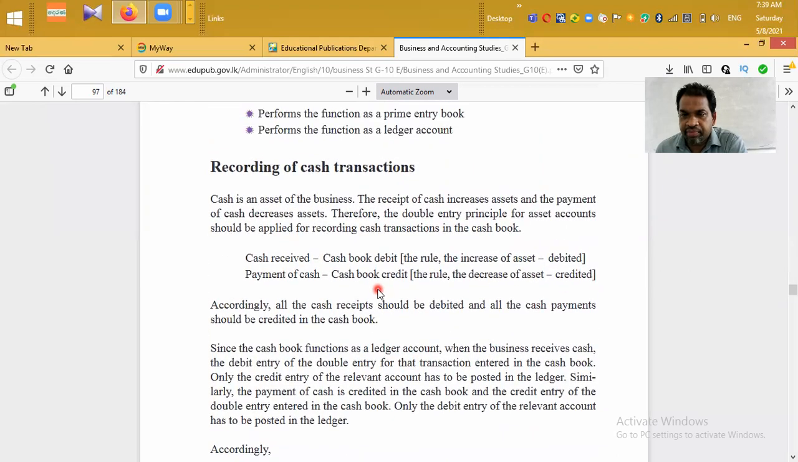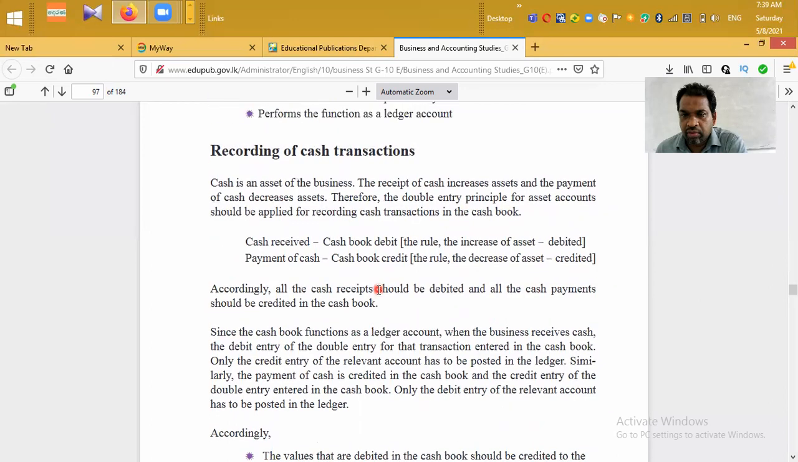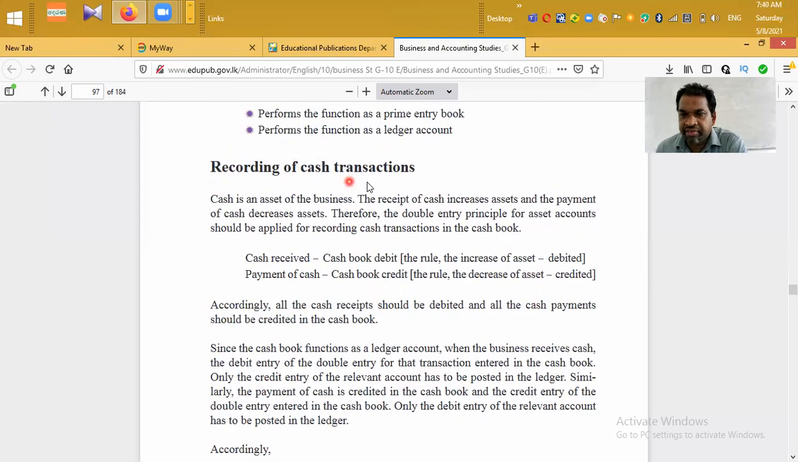Next heading is recording of cash transactions. Cash is an asset of the business. The receipt of cash increases asset and the payment of cash decreases asset. Therefore, the double entry principle for asset accounts should be applied for recording cash transactions in the cash book. Cash receipt, cash book debit. The rule, the increase of asset is debited. Payment of cash, cash book credit. The rule, the decrease of asset is credited.